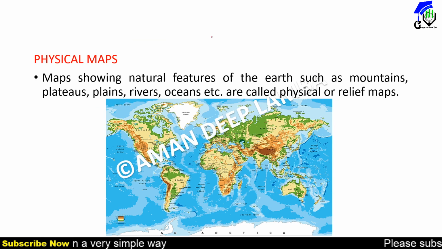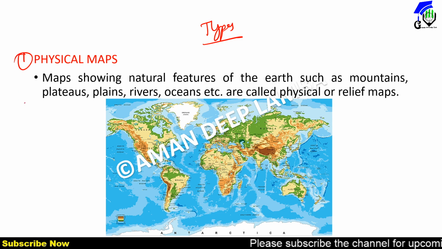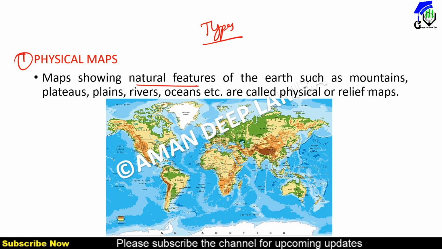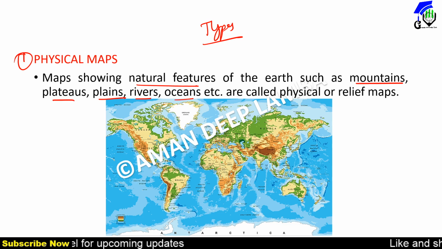Now, there are many types of maps present on the earth. First one is the physical map. A physical map shows natural features on the earth such as mountains, plateaus, plains, rivers, and oceans. It is also called a relief feature map.